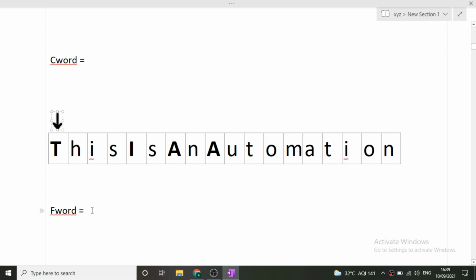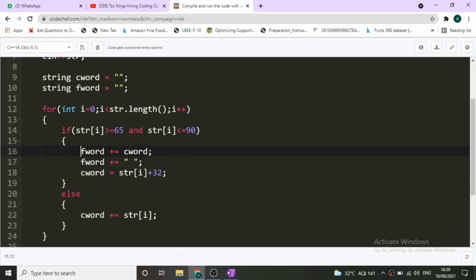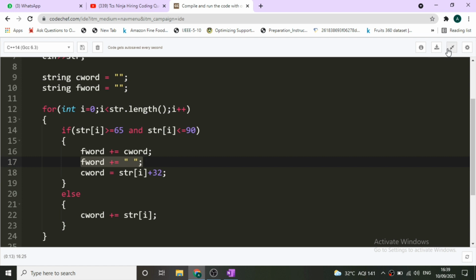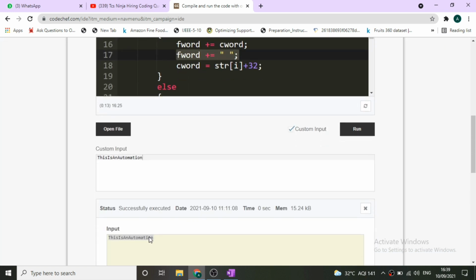That was fine. So our F word will still remain empty. But in the next step, we are adding a space into our F word also. So now our F word was empty, but now we have unintentionally added a space into it. Since we are at the beginning only and we have added a space, this extra space is coming to our output.